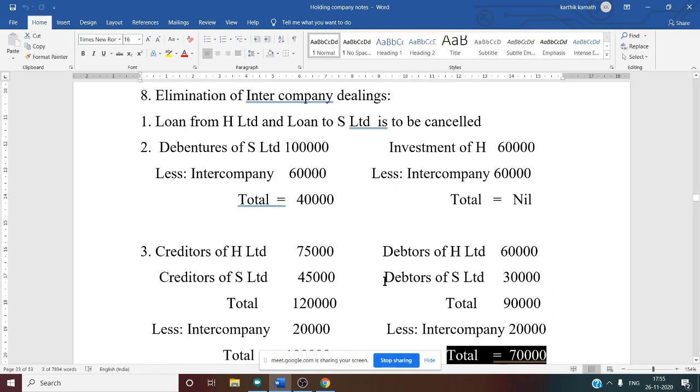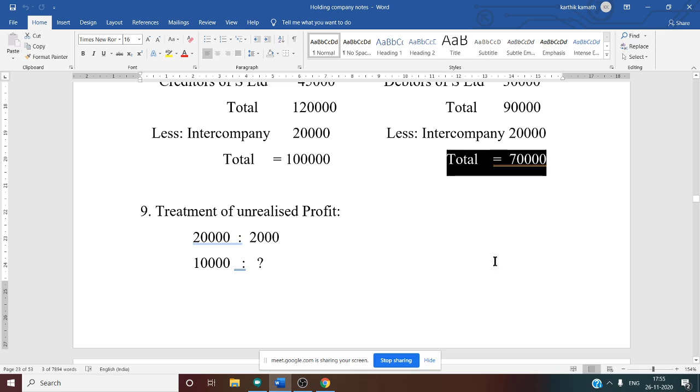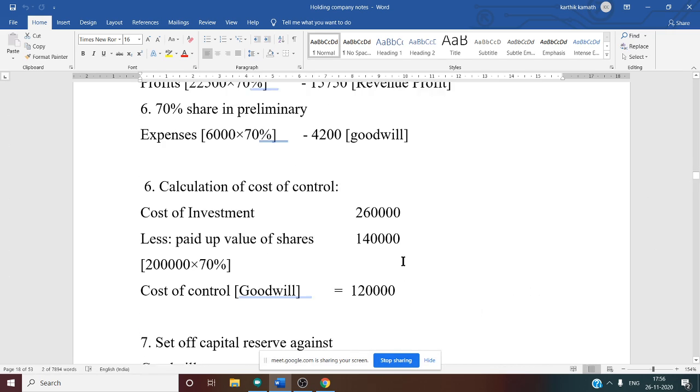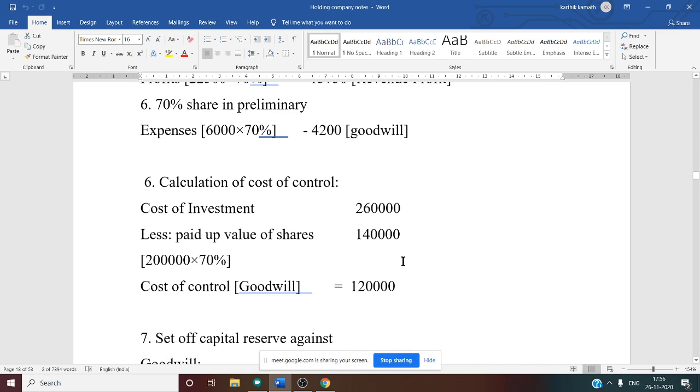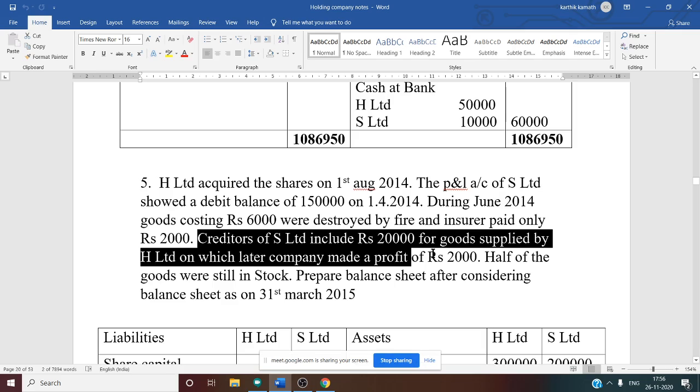Elimination of intercompany dealing. So now after this there is the next working note, that is working note number 9, that is treatment of unrealized profit. So for treatment of unrealized profit, in the adjustment they said 20,000. On this 20,000 what happens, 2,000 profit is made. So let us see the question once again. Let us see the question, then we will come to know. See the question now. Here they have given in the adjustment: creditors of SC included 20,000 for the goods supplied by H, on which later company made the profit of 2,000.